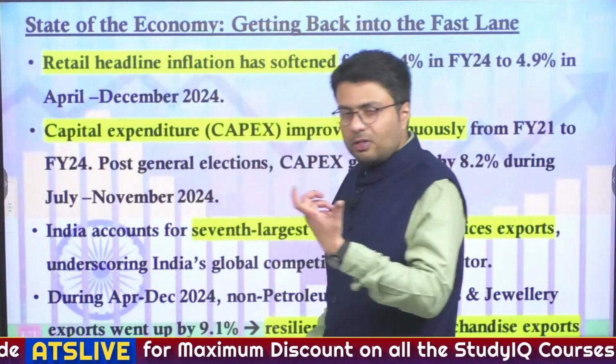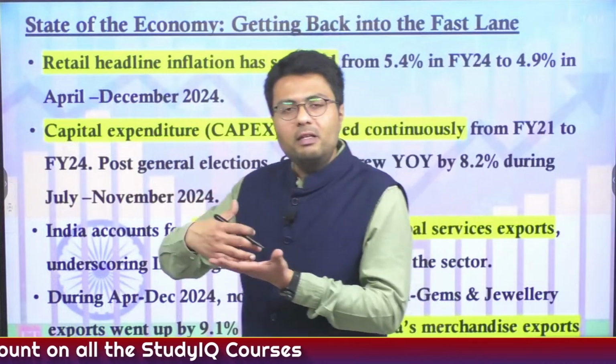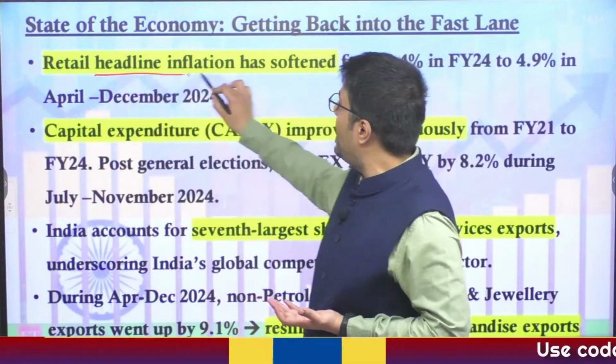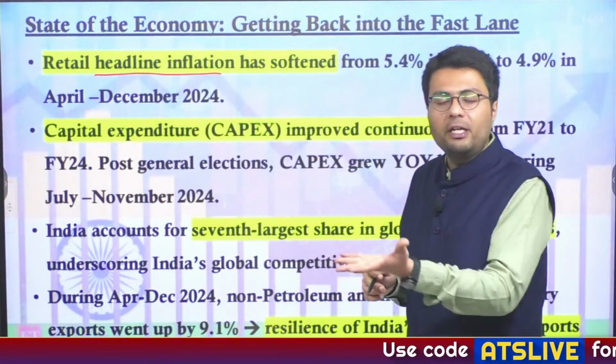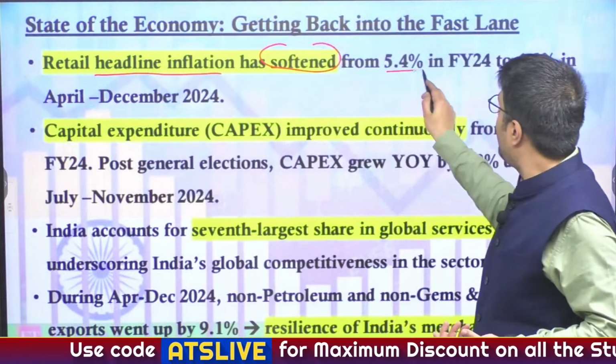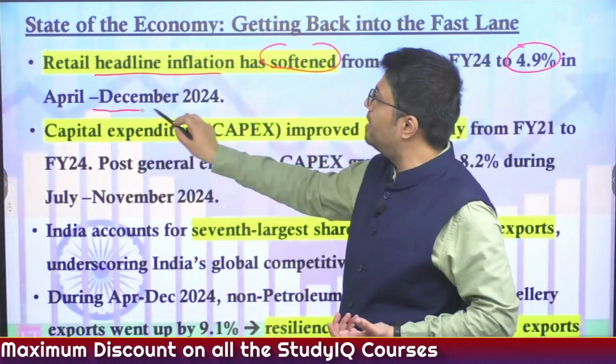Now, this chapter also summarizes various developments that will follow in the next few chapters of the economic survey. First of all, it states that retail headline inflation, which has been a source of tension for Indian policymakers, softened this year from about 5.4% to 4.9% in the period of April to December 2024.